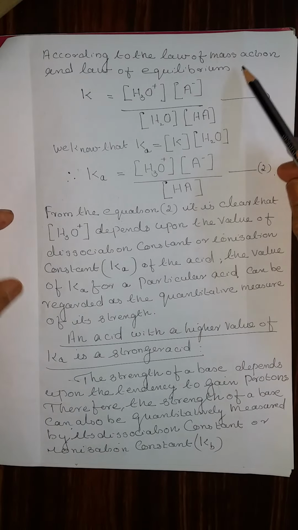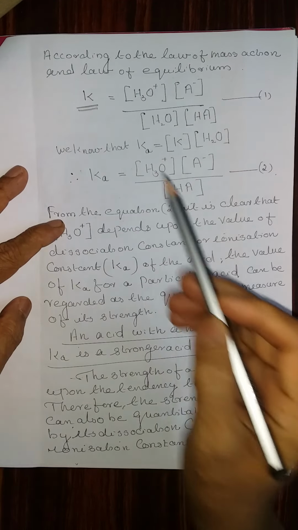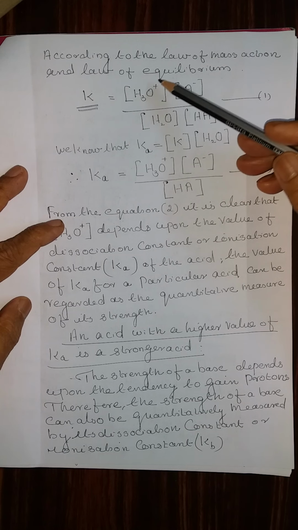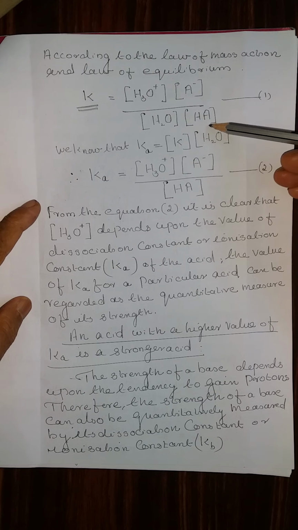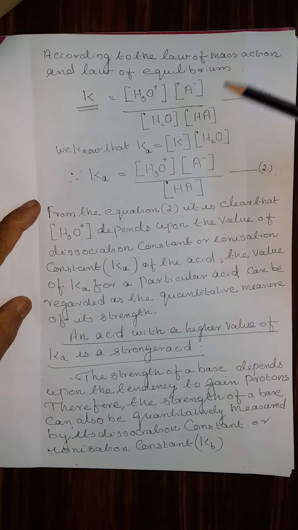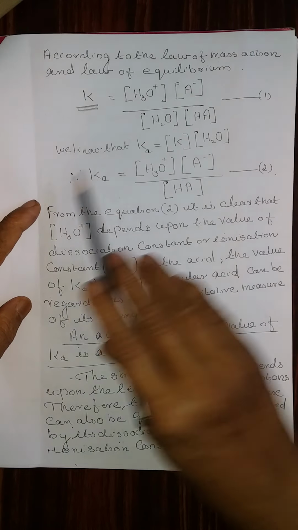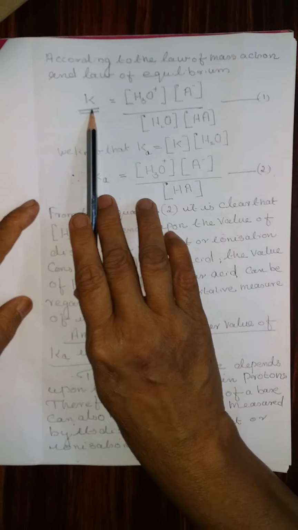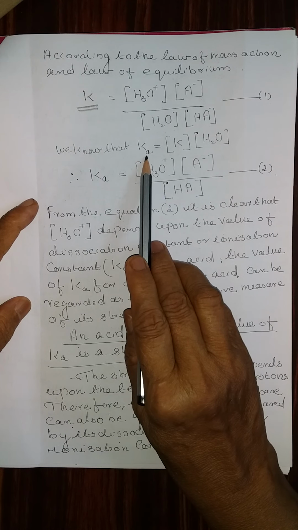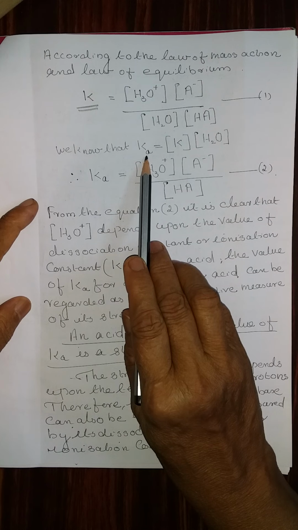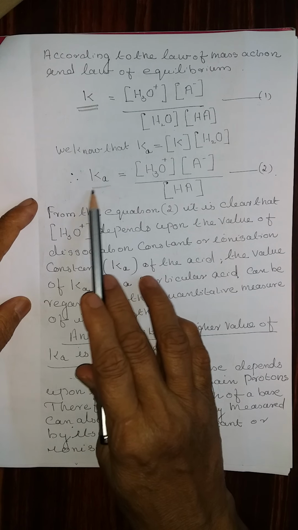According to the law of mass action and law of equilibrium, write the equilibrium constant K, which is equal to concentration of hydronium ion into concentration of A minus ion divided by concentration of water into concentration of HA, equation number 1. We already know that equilibrium constant into water can be represented as Ka, that is the dissociation constant of an acid. You can simplify the above equation by putting the value Ka.